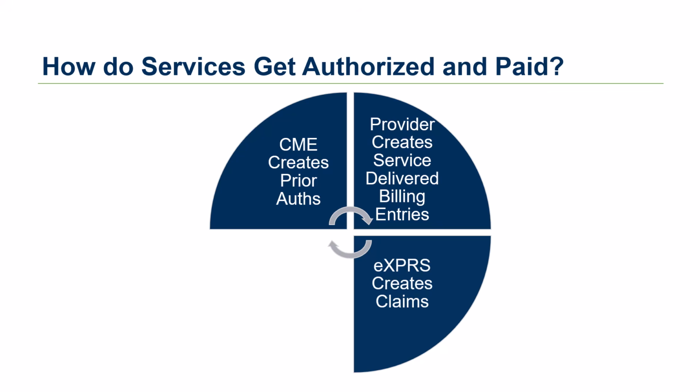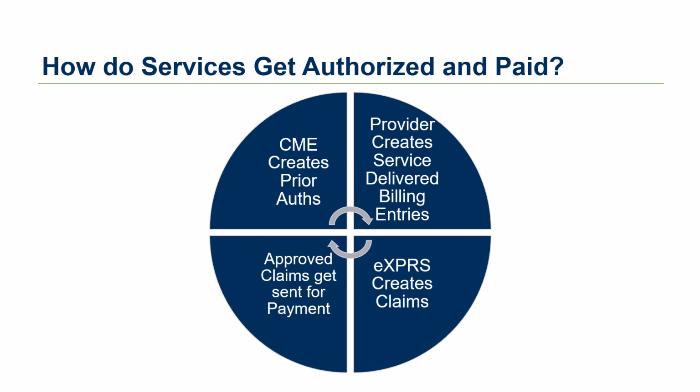For example, personal support workers, their claims get created before the pay date on the PSW collective bargaining agreement. Agency providers and foster care providers, their claims get created generally every Monday, Wednesday, and Friday. Now these claims also go through different statuses, and eventually most go to approved status. When that happens, the approved claims get sent for payment.